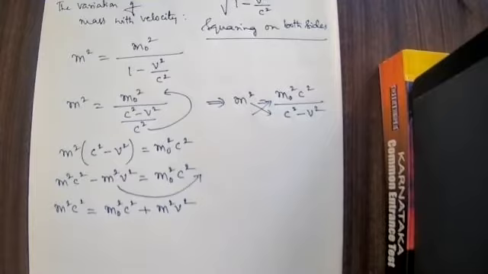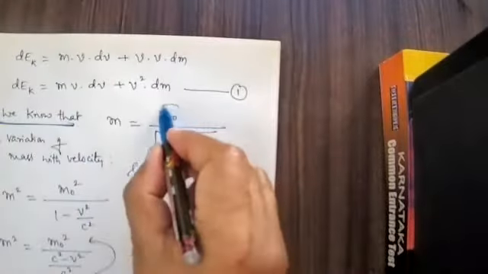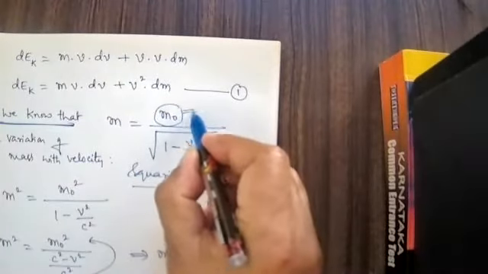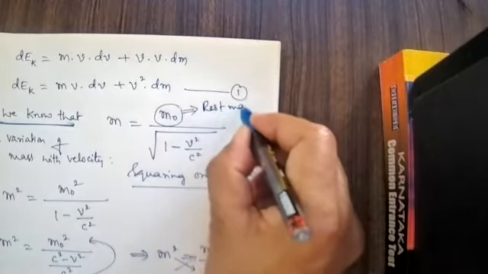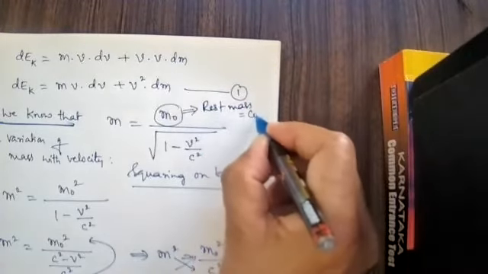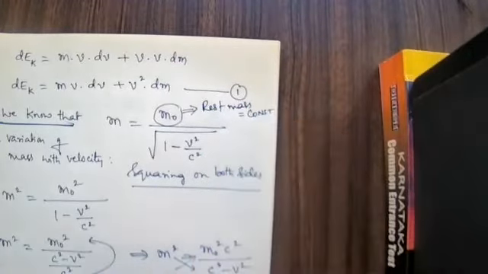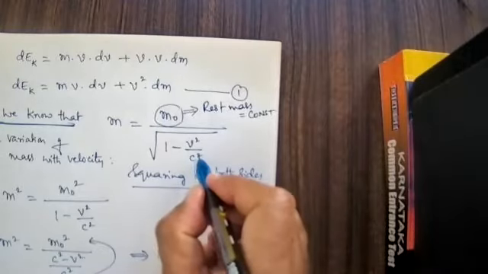Here, m is a variable. M naught is not a variable. M naught is a constant. Don't forget, this is called by the name rest mass. This rest mass is a constant. C is a constant.